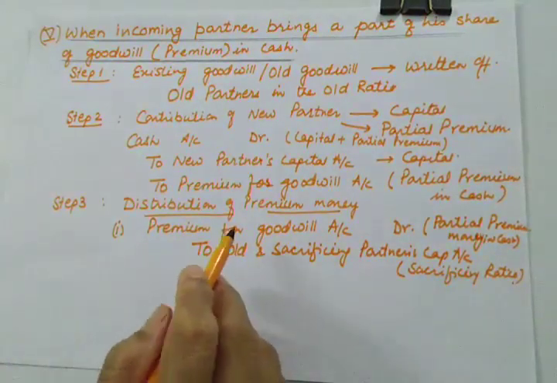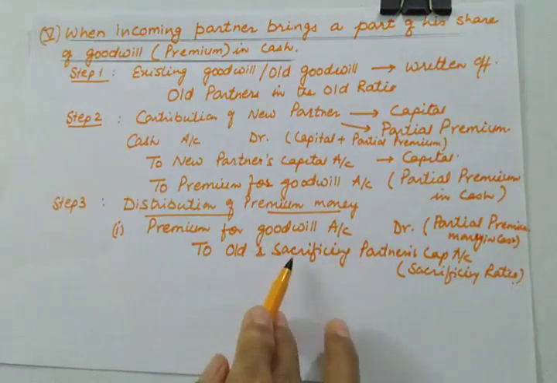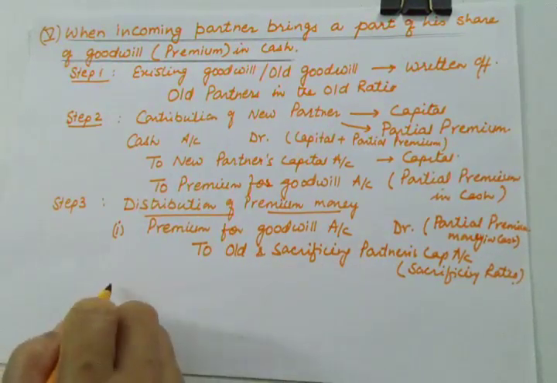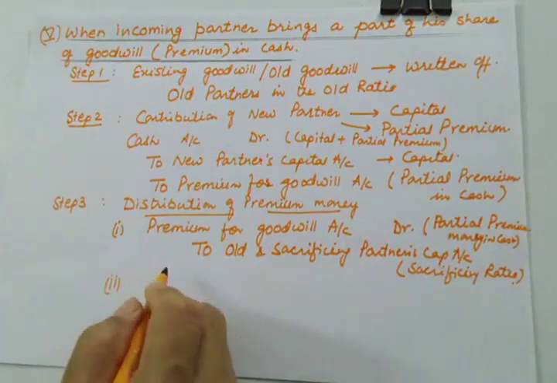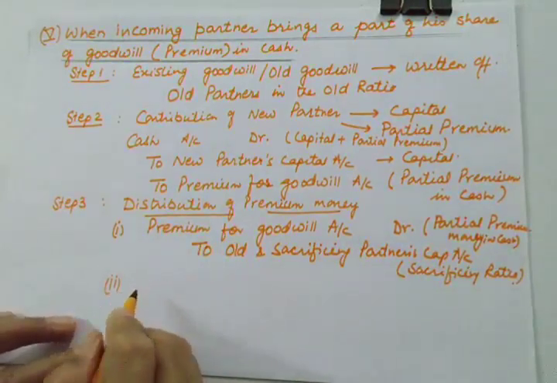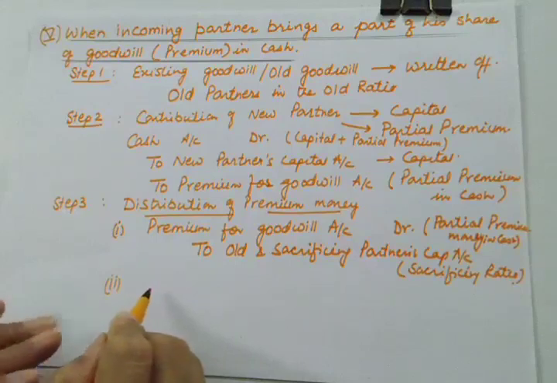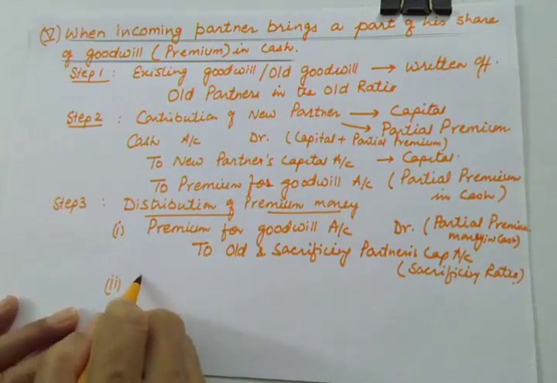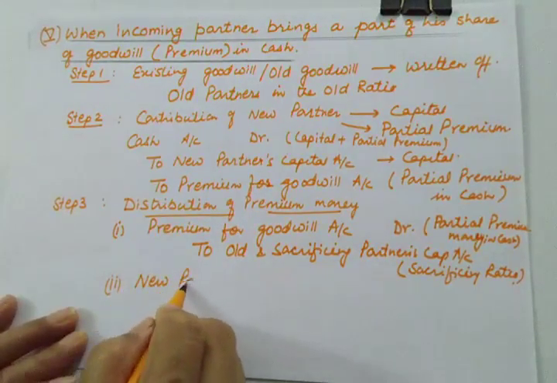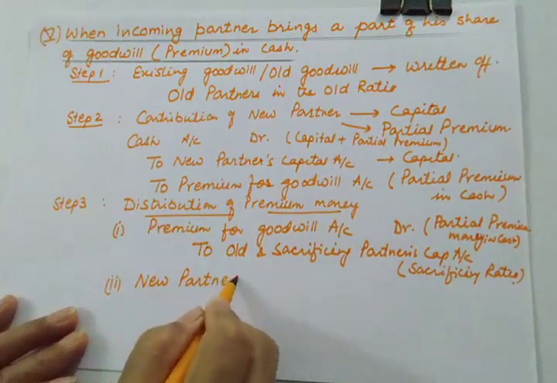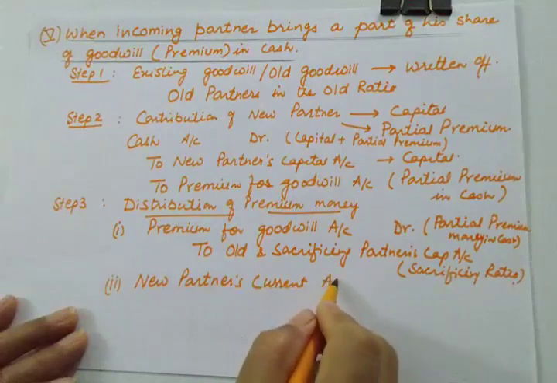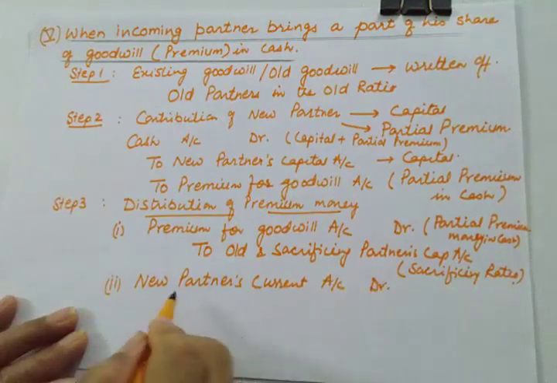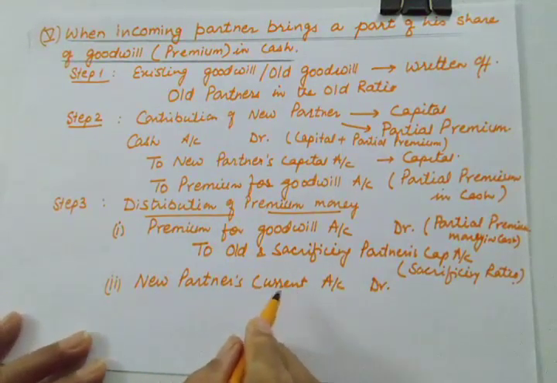And the deficiency will be taken from his current account. So the second entry will be for the deficiency which he is not bringing. In this case, we'll be creating a new temporary account known as new partner's current account, and we'll be showing this account in the balance sheet of the firm.